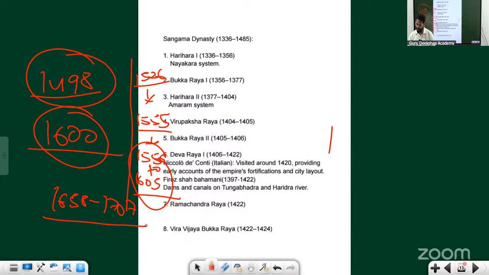Similarly, Vijayanagar has been ruled by four different dynasties: Sangama, Saluva, Tuluva, and Aravidu. He belonged to the Tuluva dynasty. Krishna Devaraya is not just the greatest amongst the Tuluva dynasty rulers, he is greatest amongst all the rulers.